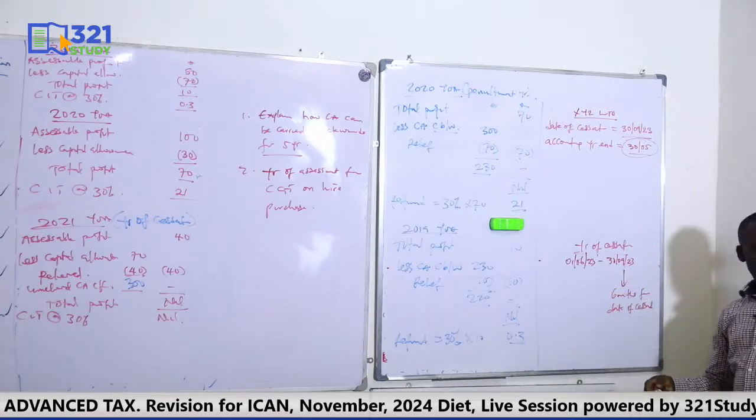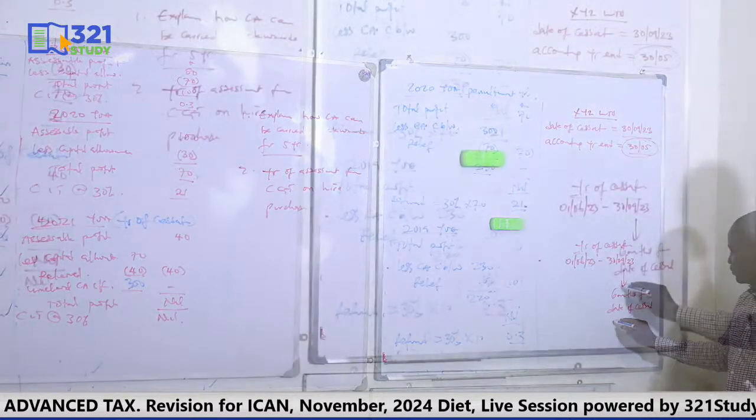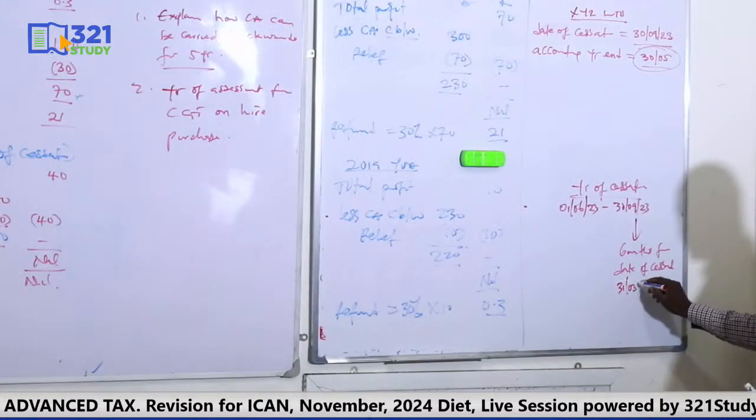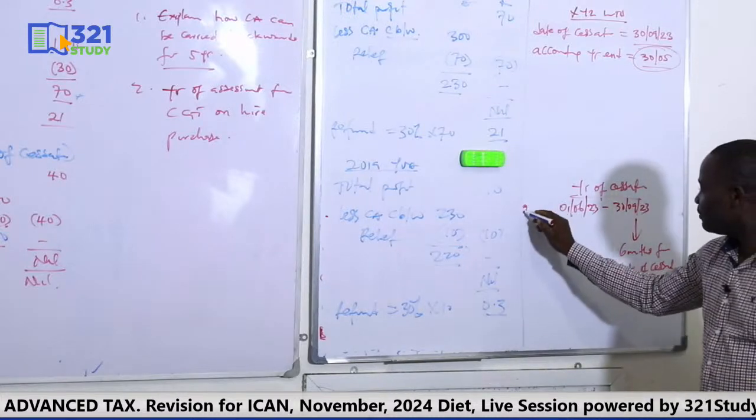So it will be 31st March 2024. So 2024 becomes the tax year.